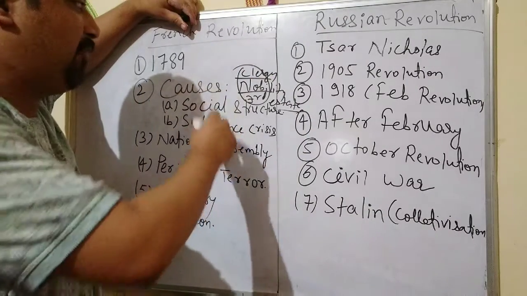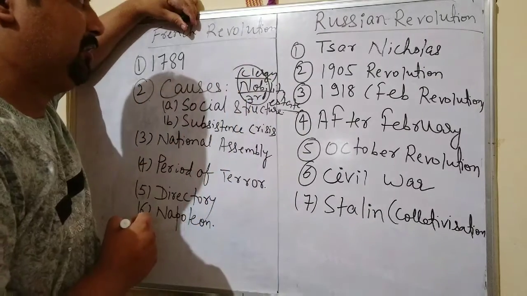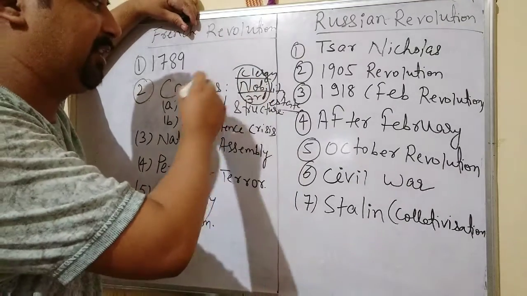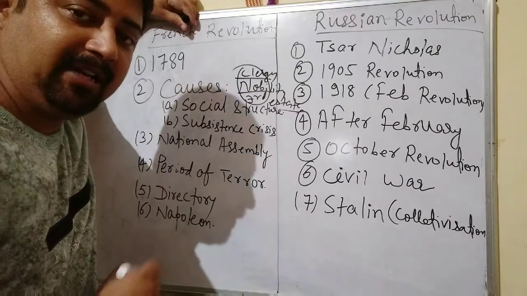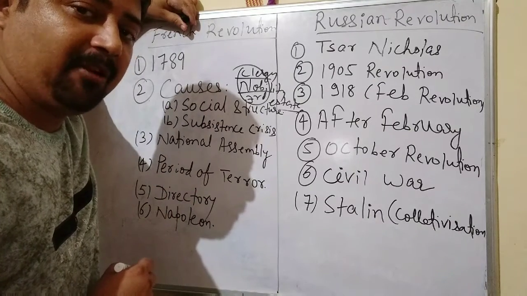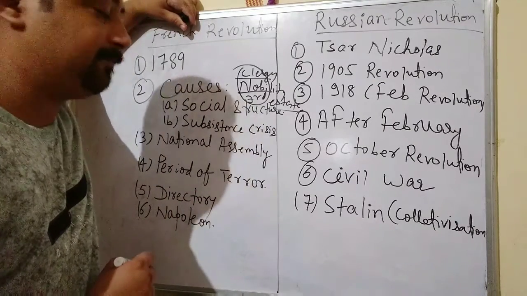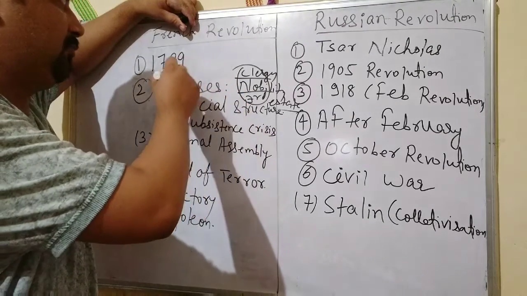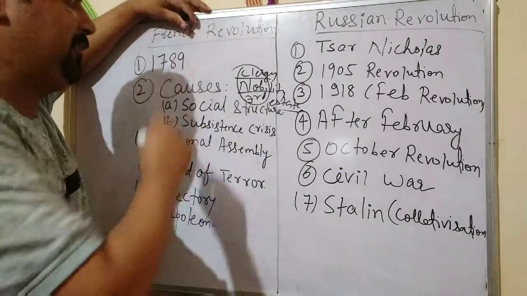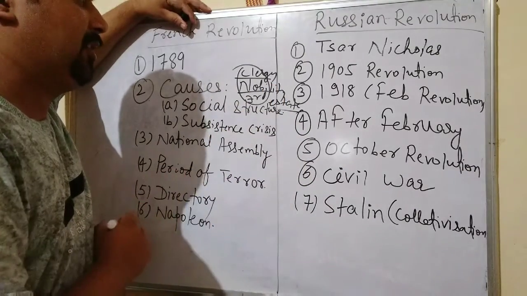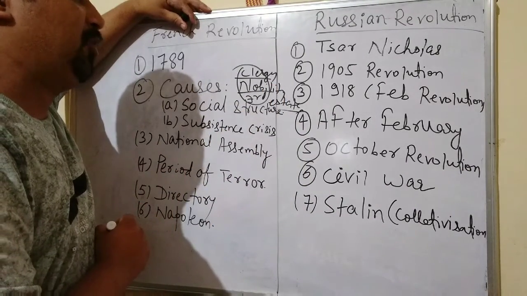So because of that social structure, the people of the third state revolted and ultimately they decided to remove the king. They found that only one solution was there: to replace the monarchy in France and to establish democracy. And that is why, when the meeting was called by Louis XVI, the third state group revolted and finally assembled somewhere else to demand a new parliament.